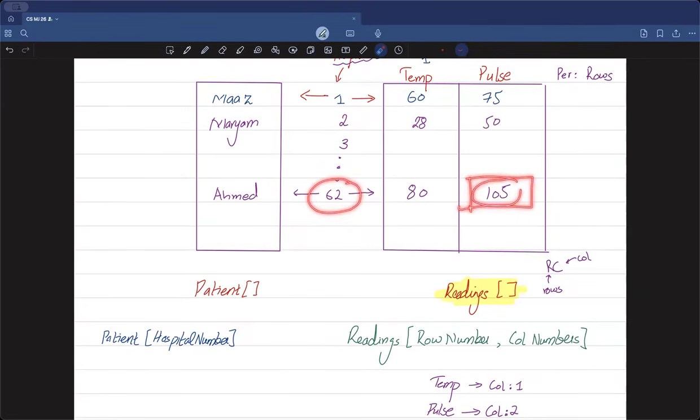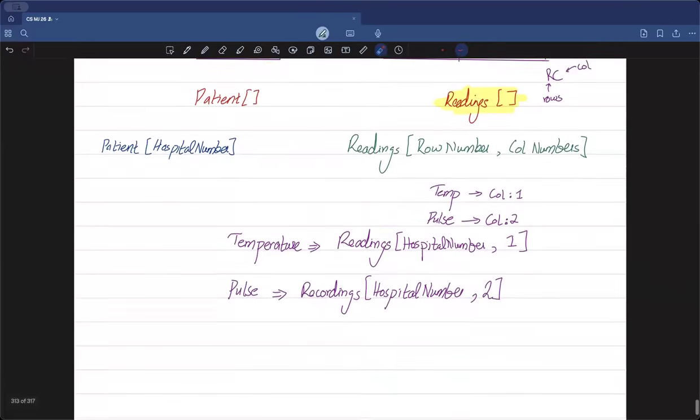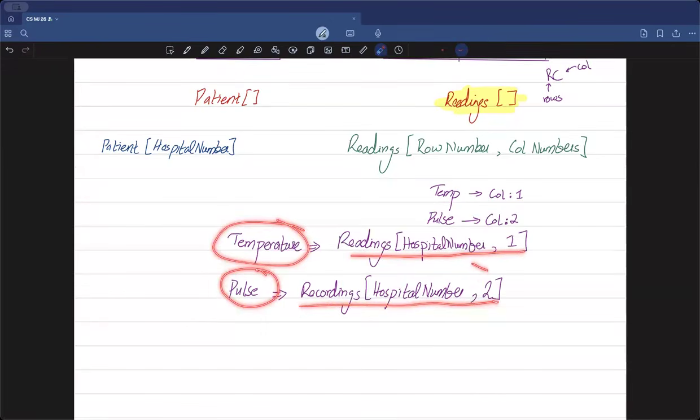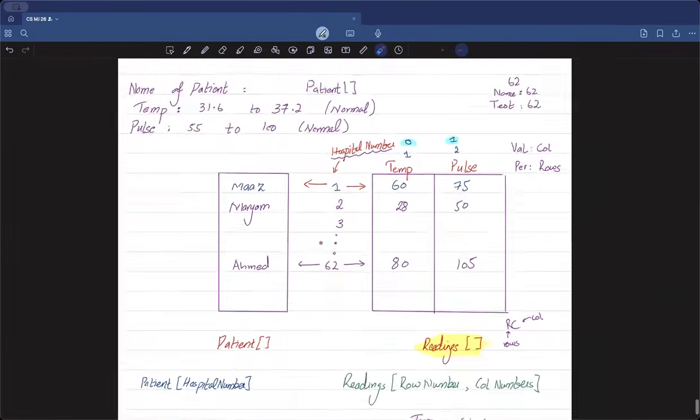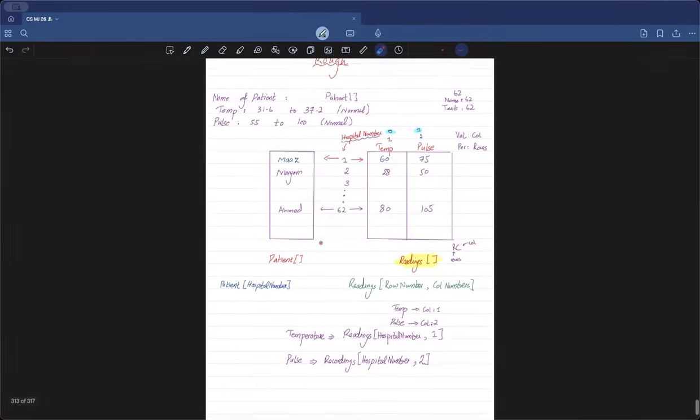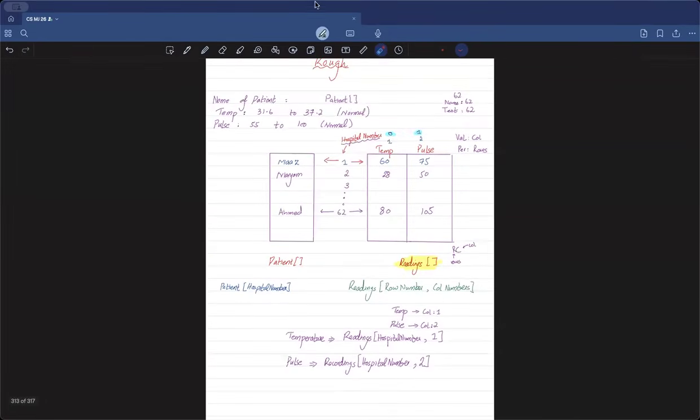And we can see that this 105 is what? It's my pulse value. So whenever I want to compare the values for a specific user, I need to take them out from this. I will be taking out the temperature values using this command, and I will be taking out the pulse values using this command. And both of these values will then be compared within the range to see what the output is going to be. And if you made it correctly till this point, then congratulations, you have solved the 15 marker.